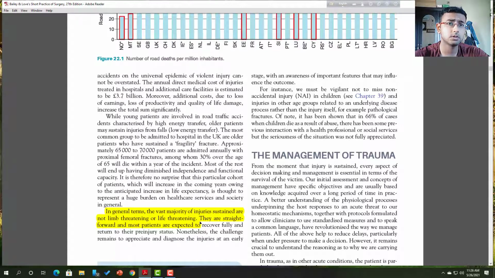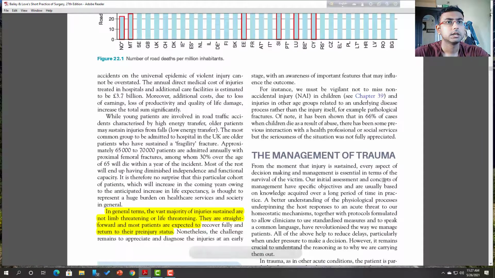Sometimes it is a minor injury, which is also regarded as trauma. Most patients are straightforward and are expected to recover fully and return to their pre-injury state. We must be vigilant not to miss non-accidental injuries and injuries related to underlying causes.